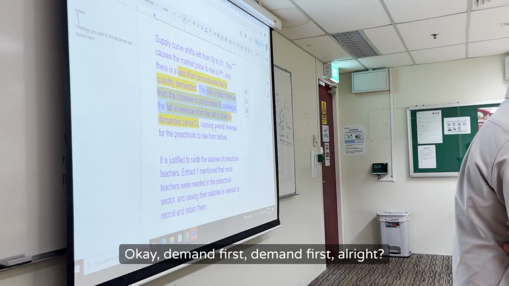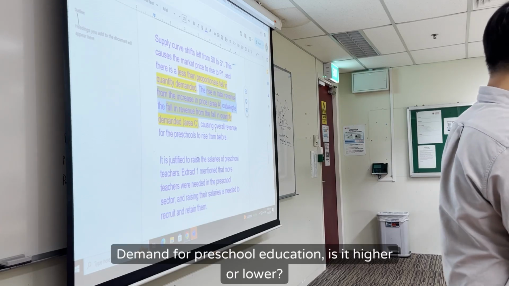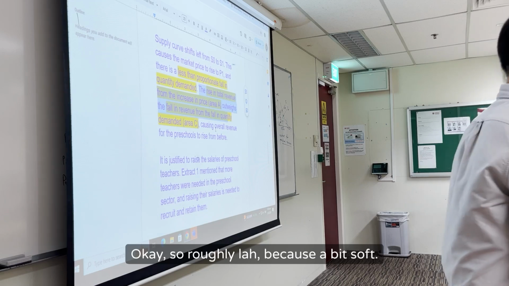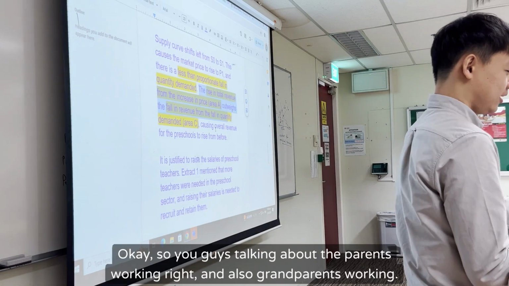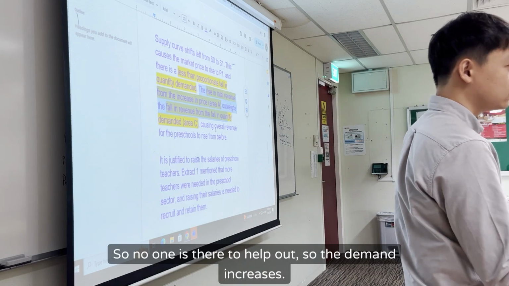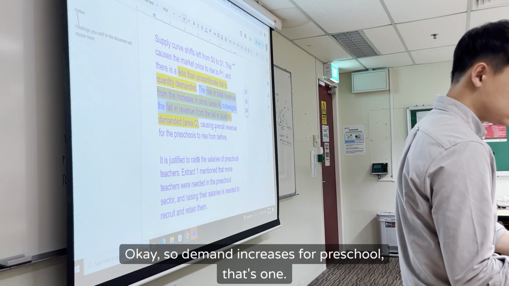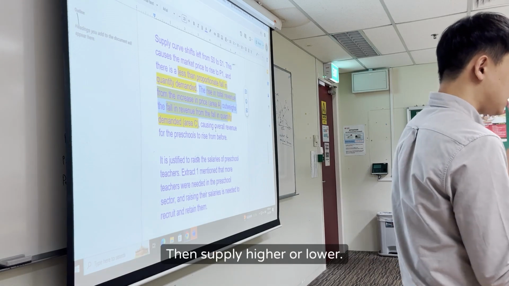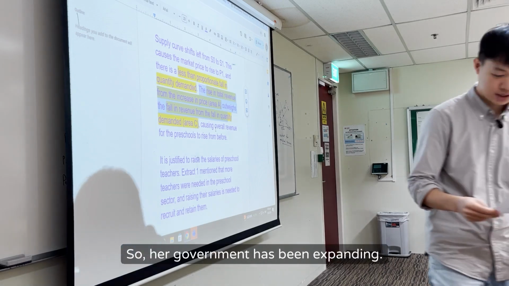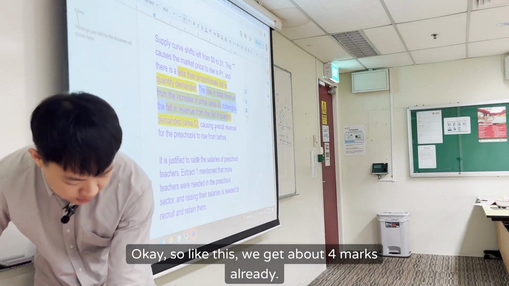Demand first. Demand for preschool education, is it higher or lower? Higher, because, roughly, you guys talked about the parents working, and also grandparents working. So no one is there to help out, so the demand increases. So demand increases for preschool, that's one. Then supply higher or lower? Higher, because the government has been expanding. Okay, so like this, we get about 4 marks already.